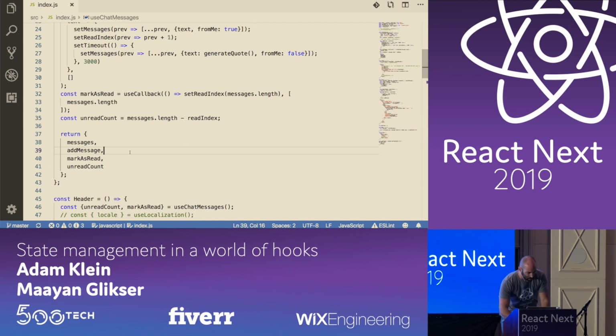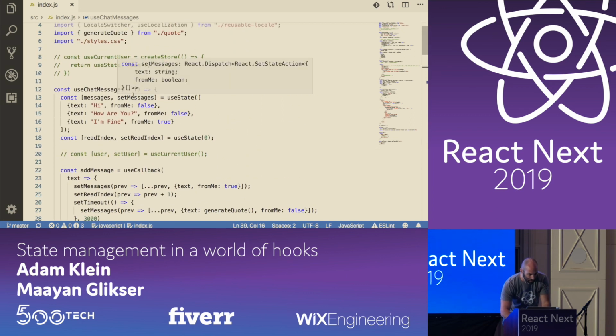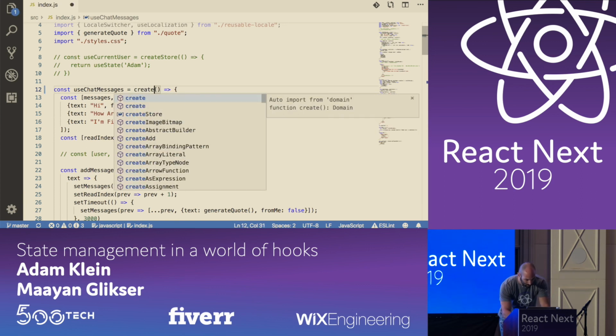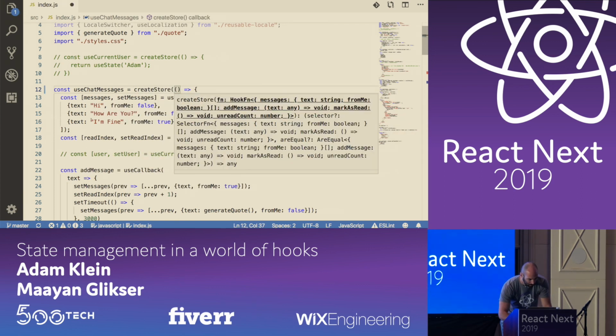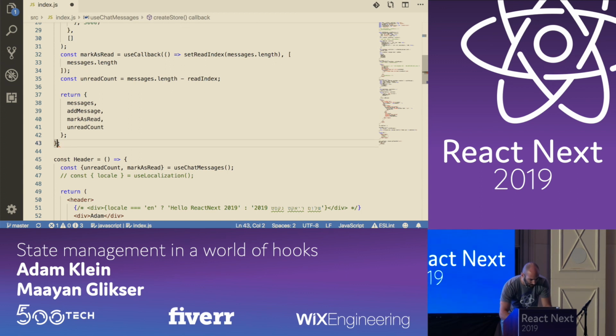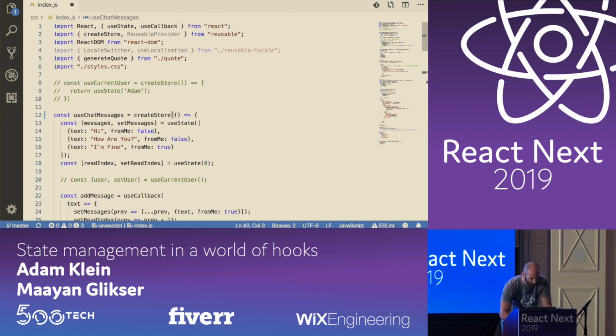So what if we could just write createStore, and pass it the entire custom hook, and say, I want this to be my store. And that's the API that Reusable gives us. And it just works. It makes the custom hook shared.